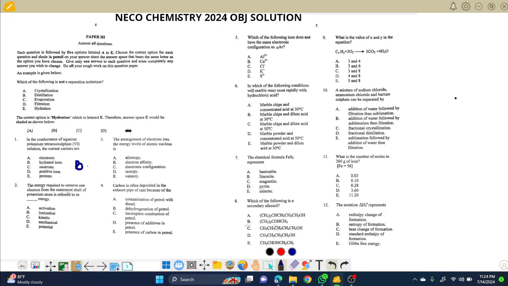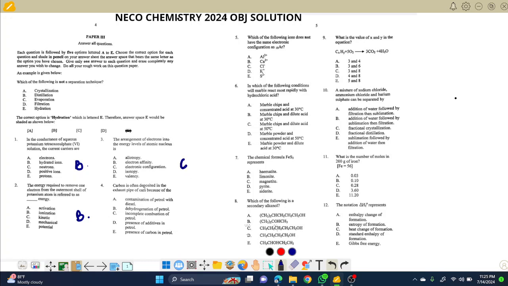Now the energy required to remove one electron from the outermost shell of potassium. Removal of an electron, energy required, is called ionization energy. So this is also B. Take note of that. The next one says the arrangement of electrons into energy levels. So what do we call that? Electronic configuration. Arrangement is configuration. So that is choice C. I think that is so easy.